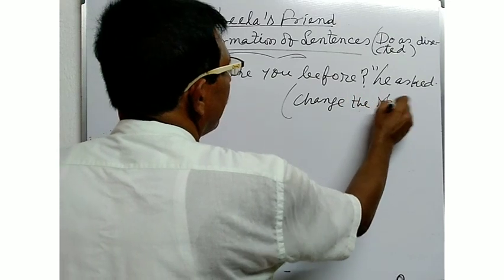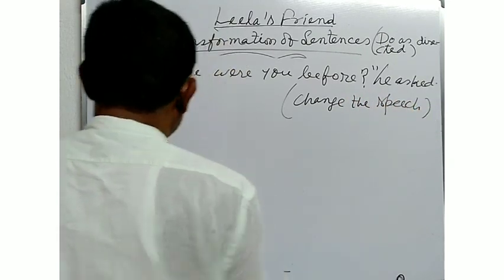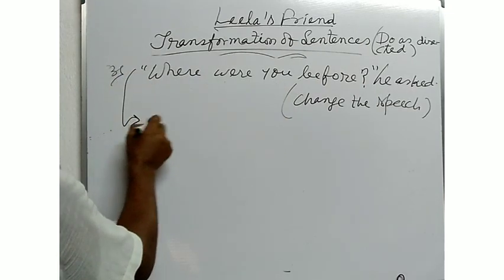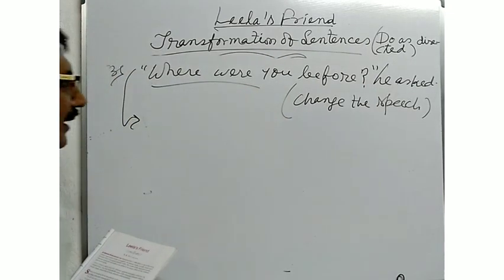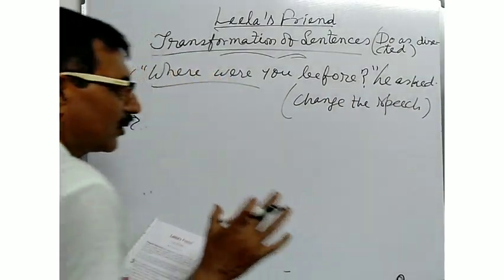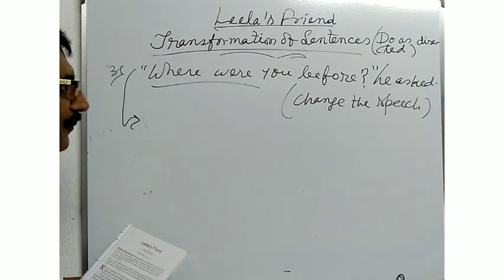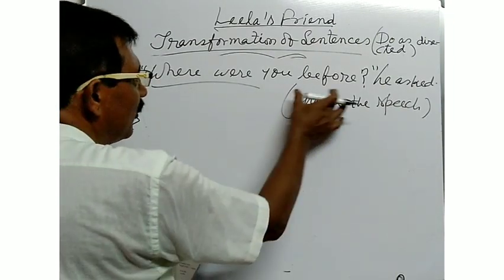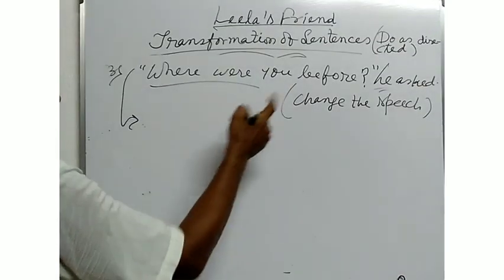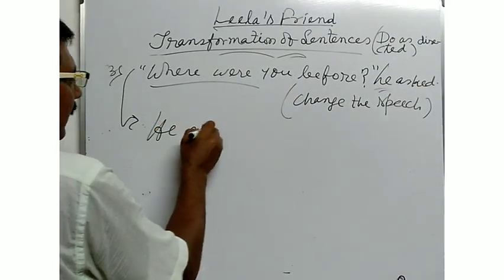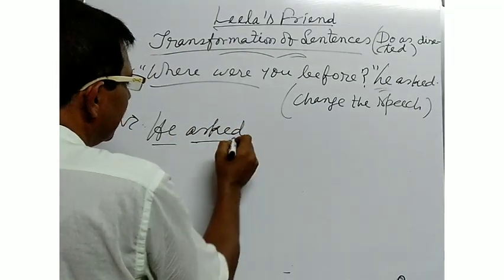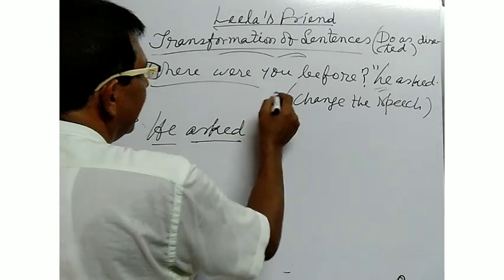At the time of converting the speech into indirect formation, it is the direct narration in the interrogative formation. So now you are going to convert the speech into indirect narration. Where were you before? He asked. You will have to write the answer: He asked.